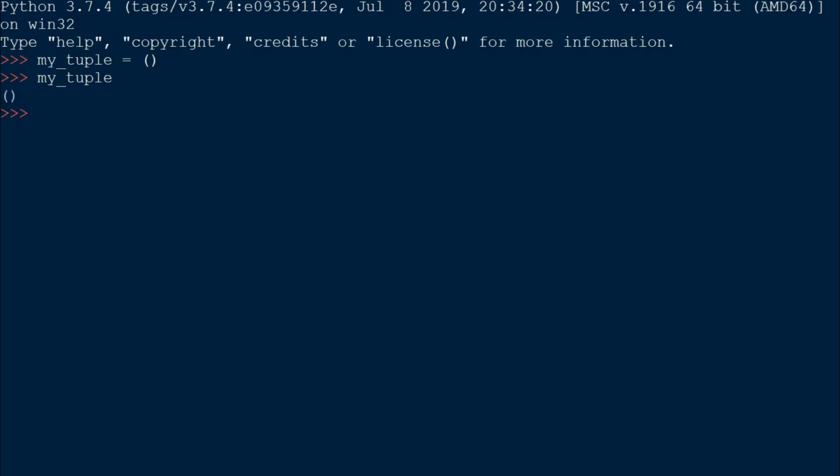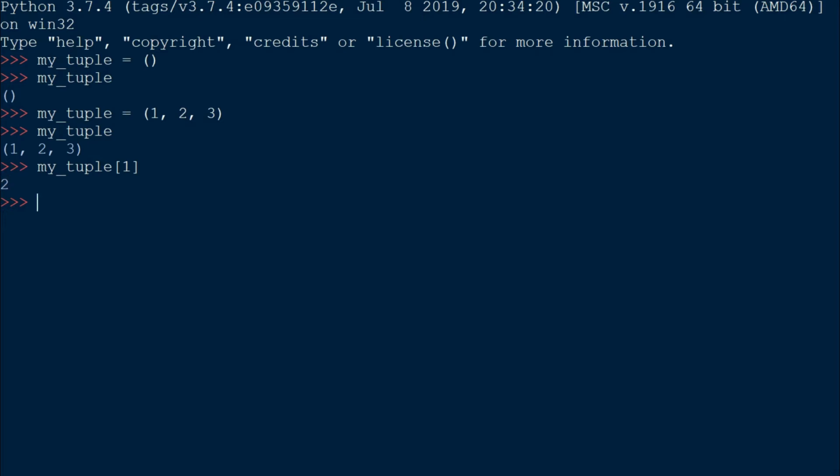We can create tuples with values as well. Let's say I want to add some values to a tuple. I can say myTuple is equal to 1, 2, 3. Enter. If I type myTuple again, it will give me these values. Similar to lists, we can access these values by using index. Let's say if I want to access 2, I can simply do that by typing myTuple at index 1 and I'll get 2.